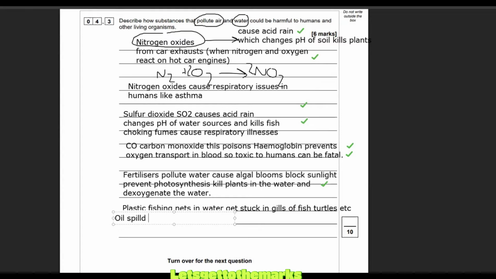What else can we say? Oil spills. The crude oil sticks to feathers of marine birds. Marine, what do I mean? I don't mean like they're in the Marines. Hoo-ha, soldier. I don't mean that. I mean marine as in the sea. So they stick to the seabirds that like to land on the sea and eat fish. The oil gets into their feathers, and of course that means they can't fly and they drown and they die. So that's bad, bad, bad business.